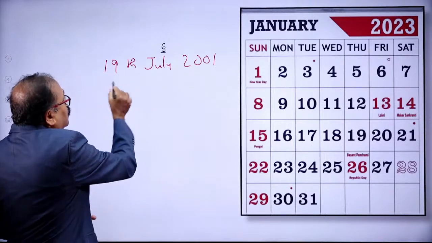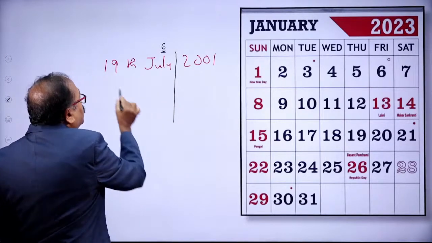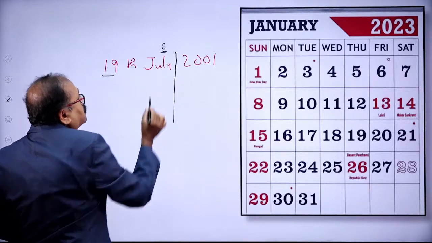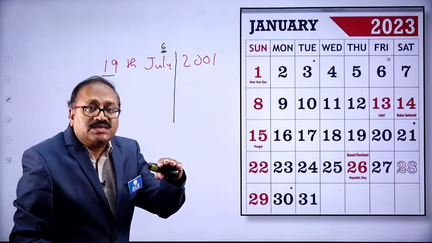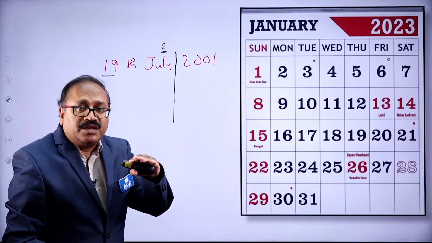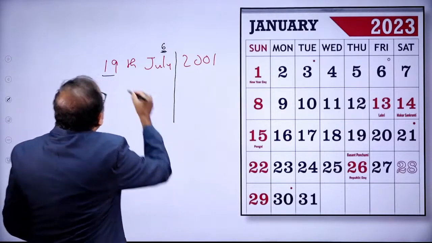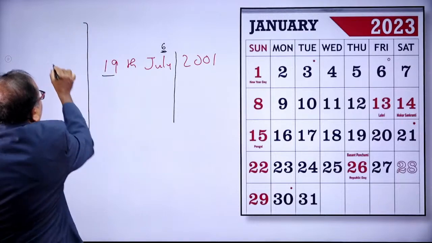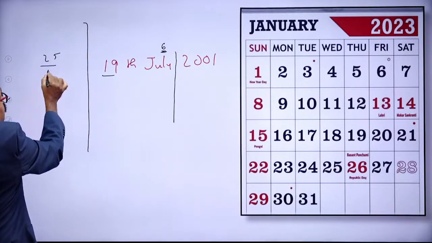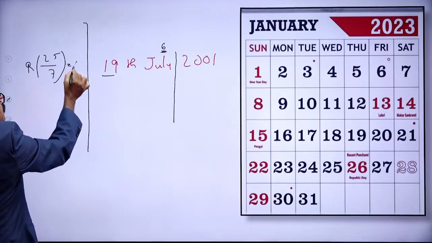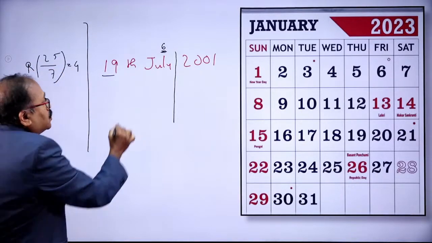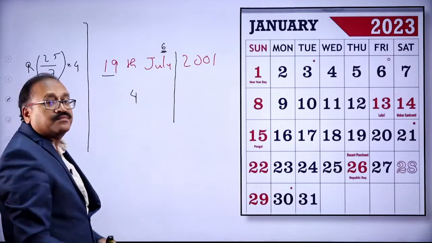Now there are two calculations of odd days. 19 plus 6 comes to 25, and 25 divided by 7. Let me do the rough work here. What is the remainder? The remainder is 4. So for this it is 4 odd days.